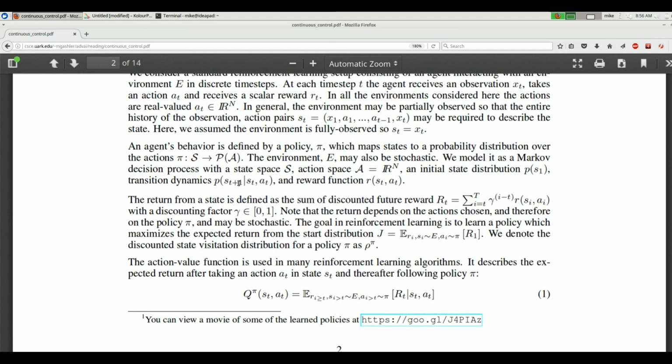Okay, states are distributed by the environment. That makes sense, right? In this environment, there are a set of states available to you, and so we're going to go according to those.